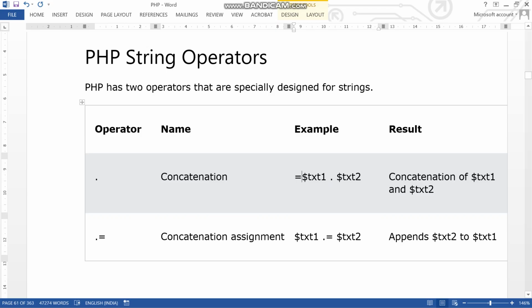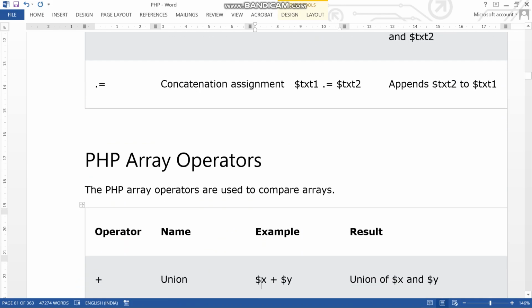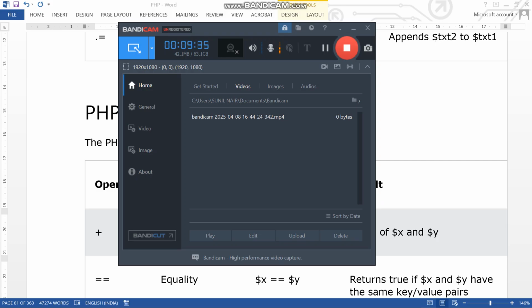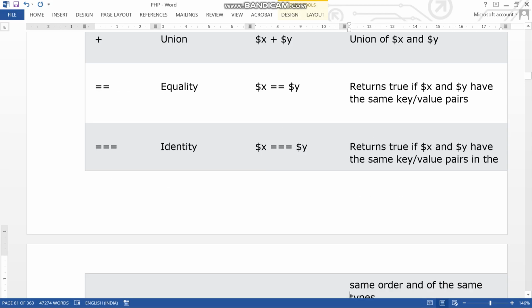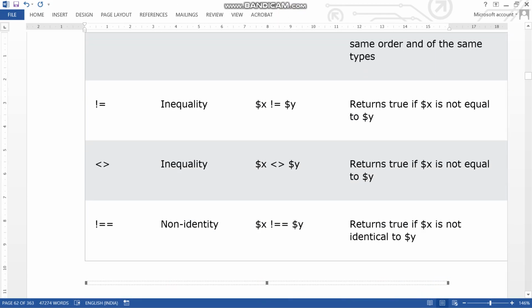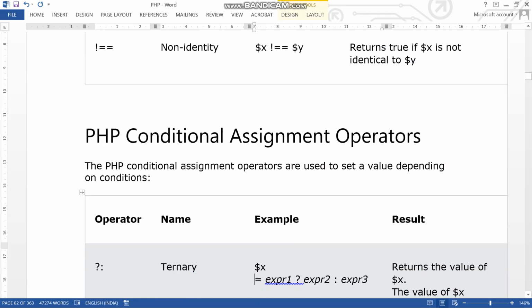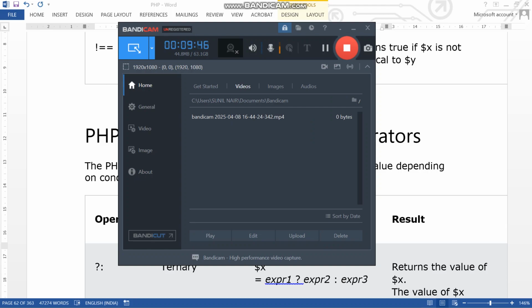Then array operators are there. In the next video we are going to see a little bit more about this topic.